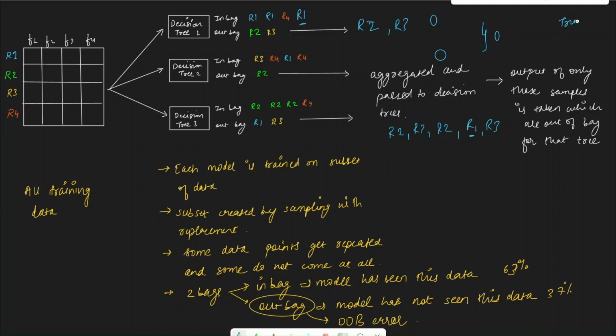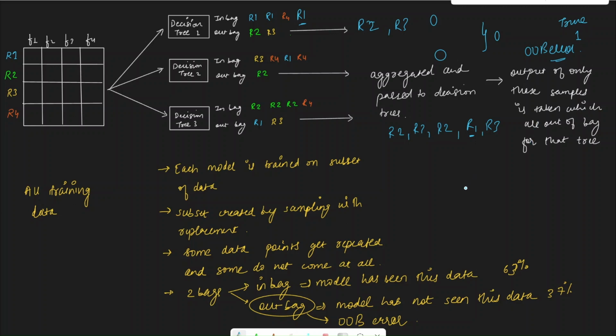Then we will get our true label. Suppose the true label was that this is a spam. In this case, we are again going to find the error, and that error would be our out of bag error. Because we have used out of bags for each of these models to predict, and then we have compared it with the true data or the actual data.